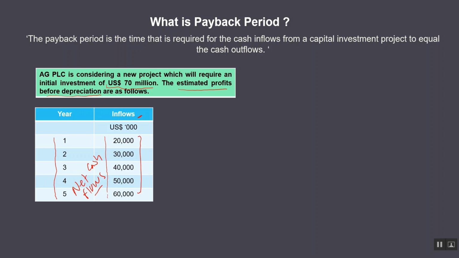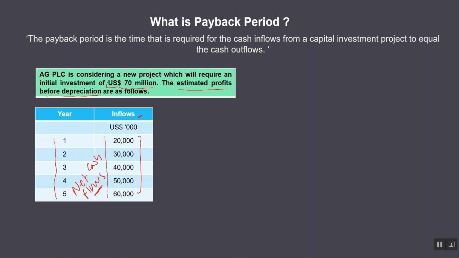When you calculate the net cash flows, you should identify them before non-cash items such as depreciation, overhead allocations, etc. If depreciation or overhead allocations are deducted, you need to add them back to identify the actual cash flows. In other words, net cash flow is the revenue minus cost attributable to the project.